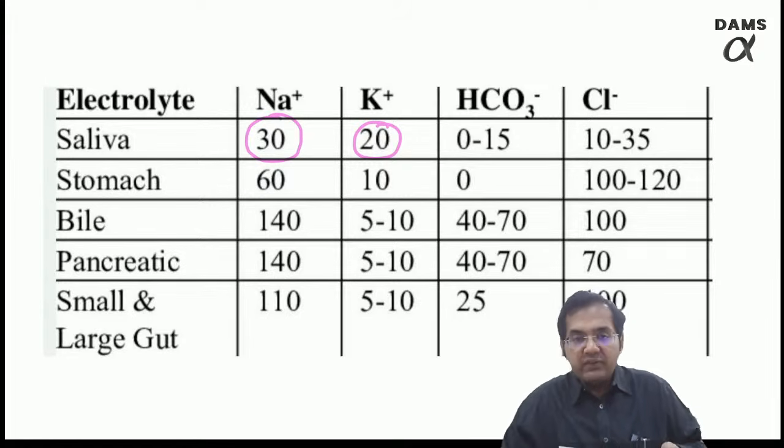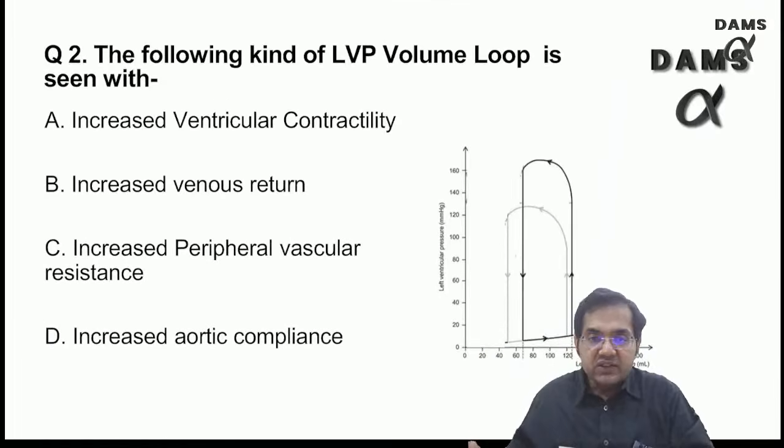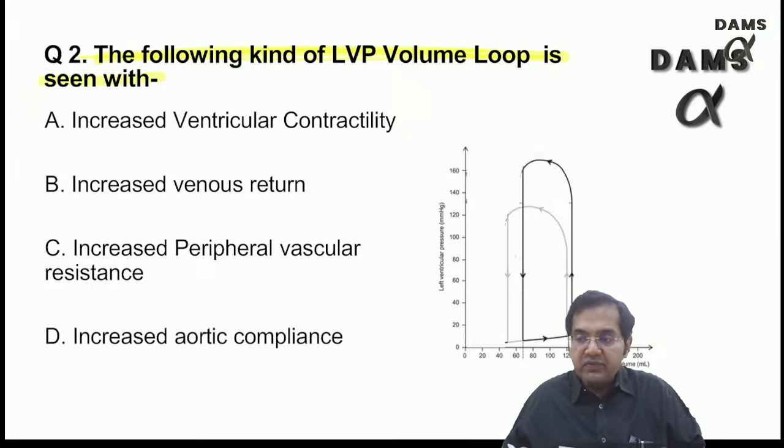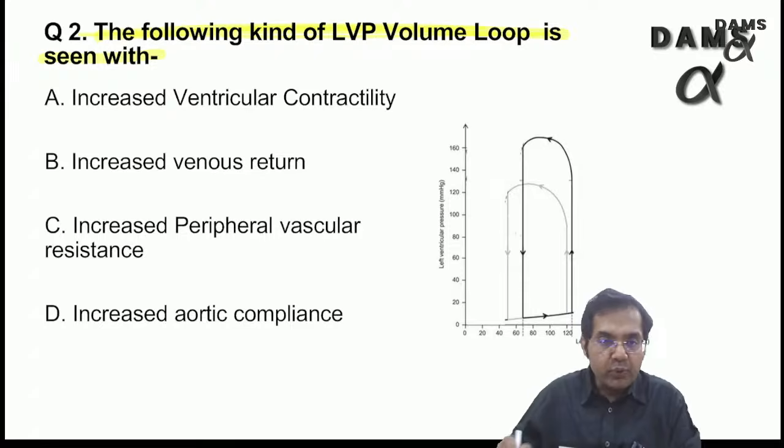As we go to question number 2, the following kind of left ventricular pressure volume loop is seen with. Remember, 3 loops we always do in classes, also done in the back to basics recording. I'll draw quickly all the 3 for you.